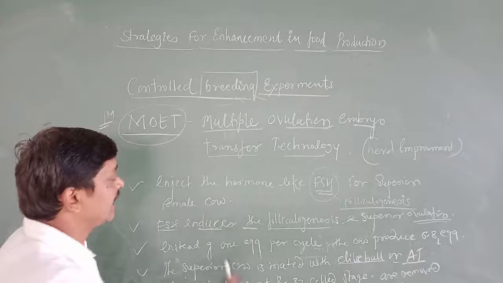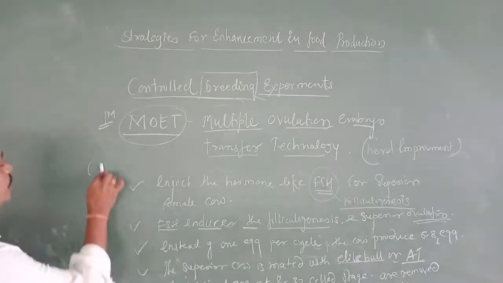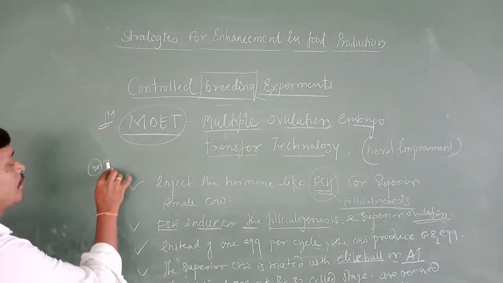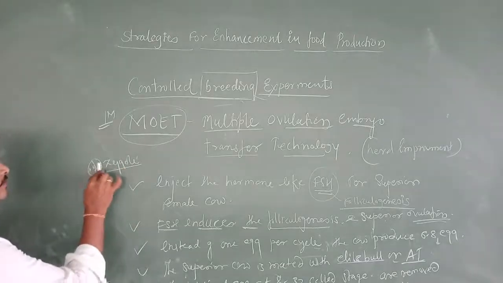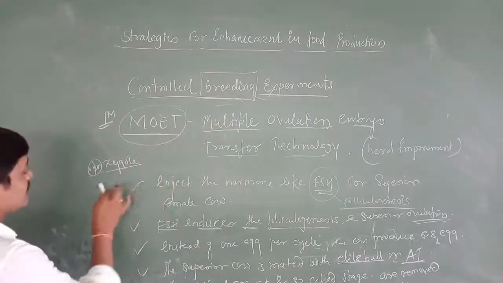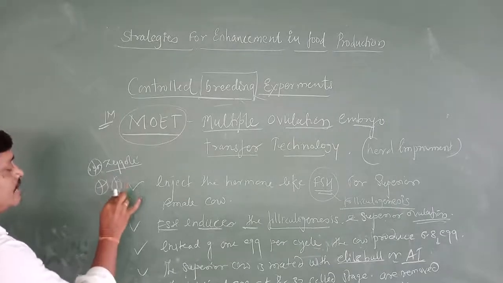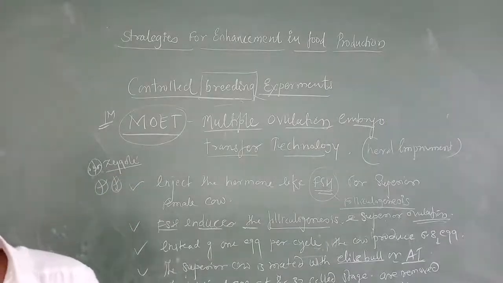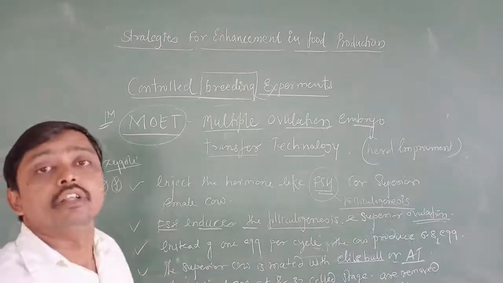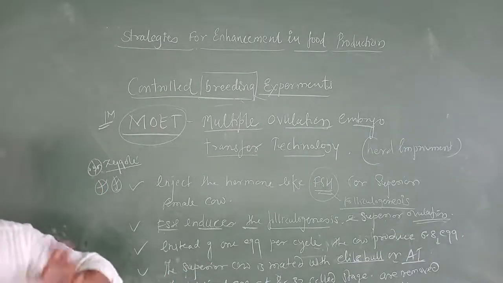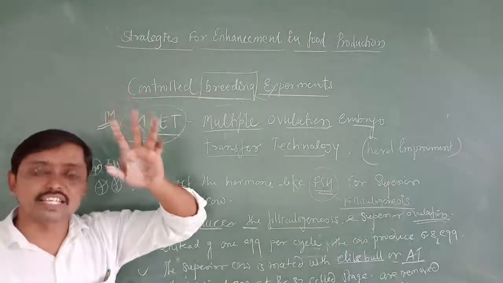The 2n zygote forms, and this zygote starts dividing: 2 cell stage, then 4 cell stage, 8 cell stage, 16 cell stage or 32 cell stage. After that it forms a blastula, gastrula.